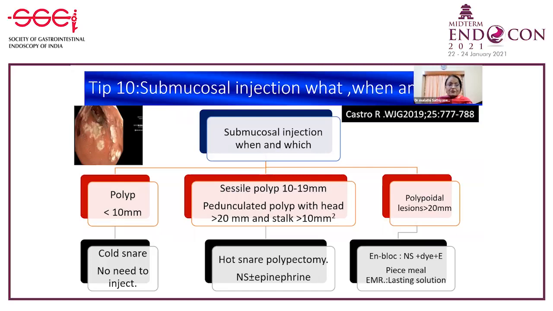The same thing which I told you: a polyp less than 10 millimeters, no need to inject, use a cold snare. If there's a sessile polyp of 10 to 19, you have to inject normal saline with or without epinephrine, and you use a hot snare polypectomy. If you have a pedunculated polyp, if the stalk is more than 10 millimeters or the head is more than 20 millimeters, you give epinephrine in the injection along with saline. But if it is a polypoidal lesion, then you may use these long-lasting solutions and do it like an EMR. I will show you one slide.